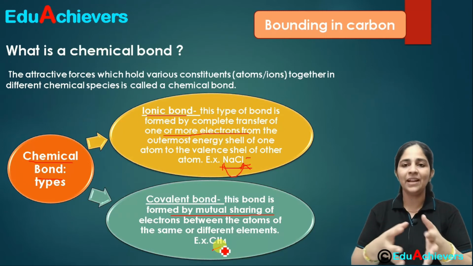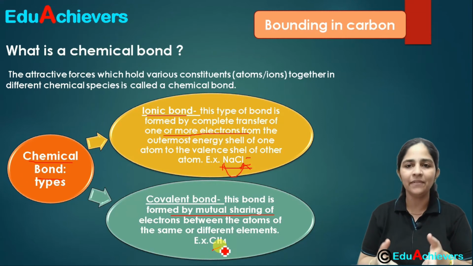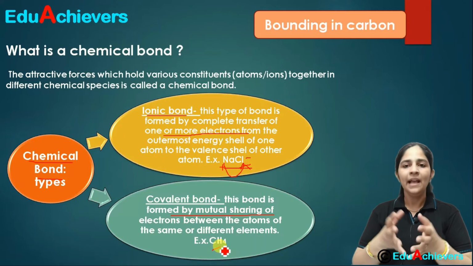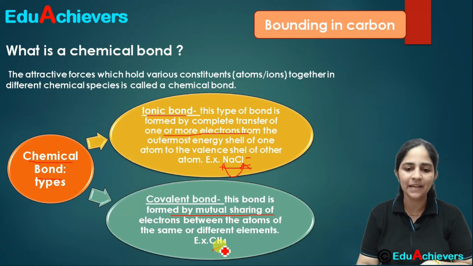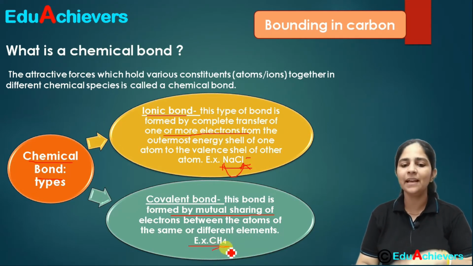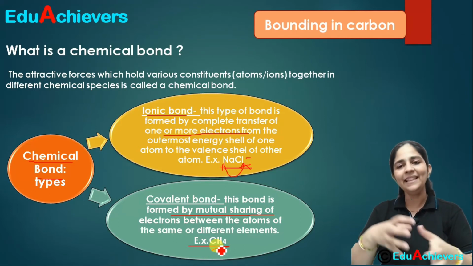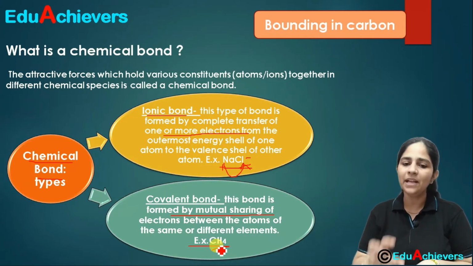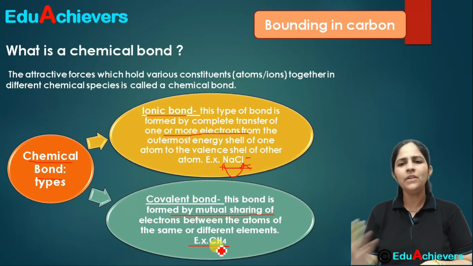It is like sharing: we have something that is too costly or not so easily available in the market, so let's share it. That is how it happens in covalent bonding. Electrons are shared, so whatever bond is formed, for example here it is forming a bond with the hydrogen atom, hydrogen feels that the carbon's electron is with it, and carbon feels that hydrogen's electron is with it. So like that they share the electrons and form a compound. So in covalent bonding, sharing of electrons is involved between the atoms of the same or different elements.